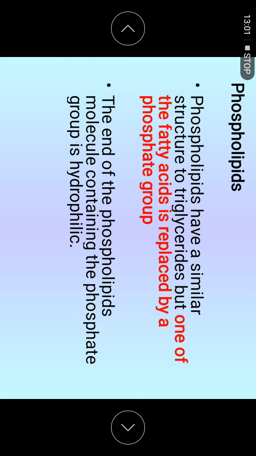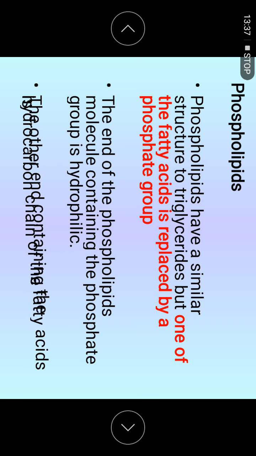Phospholipid is what makes your plasma membrane. Remember the plasma membrane, you have the phospholipid bilayer. When we draw it, we have 2 long tails and then 1 head. The 2 long tails are actually fatty acids, which are hydrophobic. The end of the phospholipid contains the phosphate, which is hydrophilic. So the part which contains phosphate with the alcohol and the glycerol will be hydrophilic, and the tail will be hydrophobic.